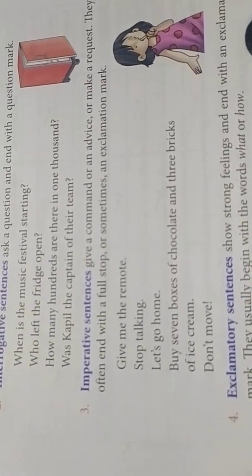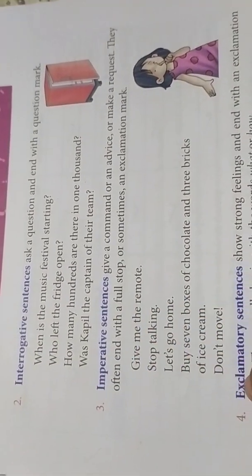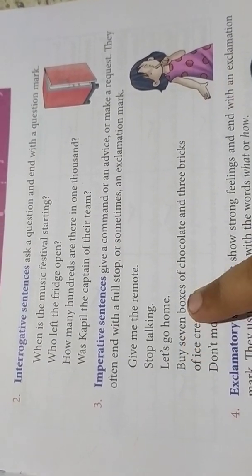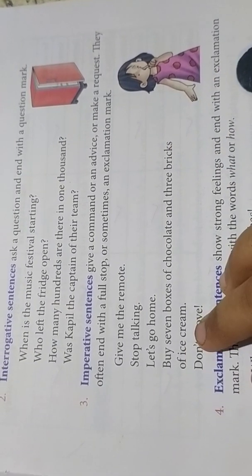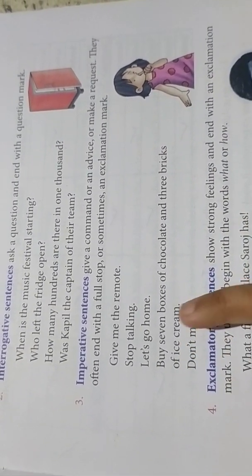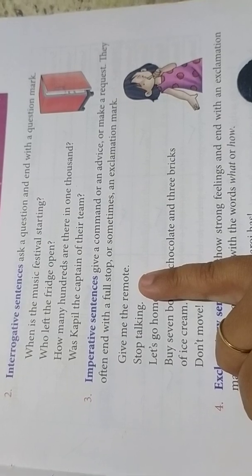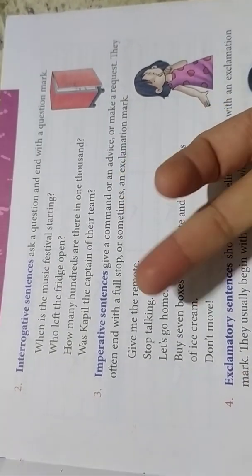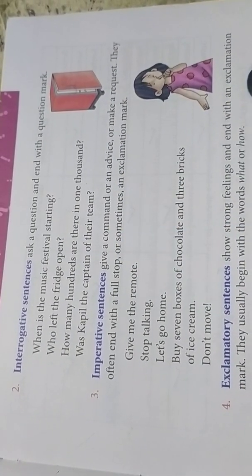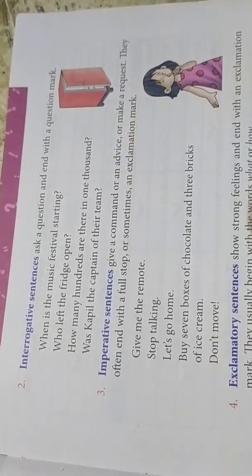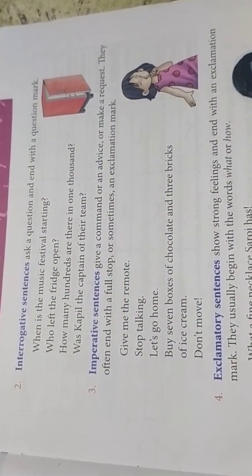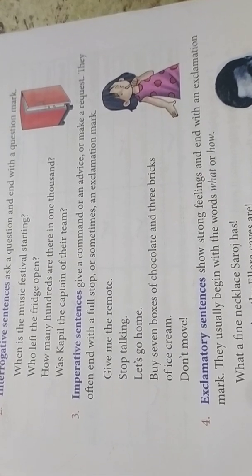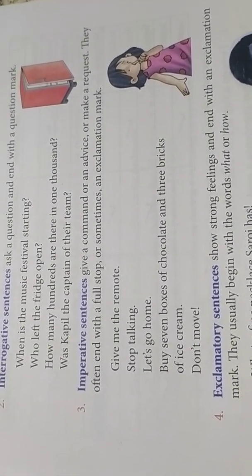Give me the remote. Stop talking. Let's go home. Buy 7 boxes of chocolates and 3 bricks of ice cream. Give me the remote, it is a command. Stop talking, it's a command. Let's go home, it's a request. Buy 7 boxes of chocolates and 3 bricks of ice cream can be in the form of a request, depending on how it is said.